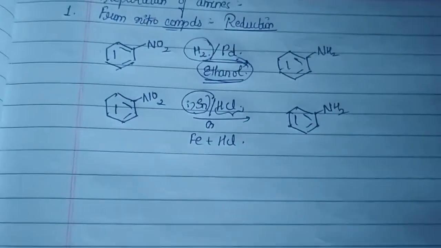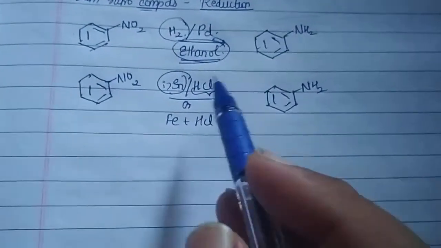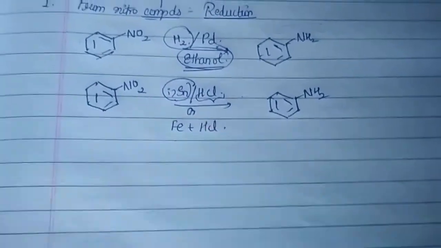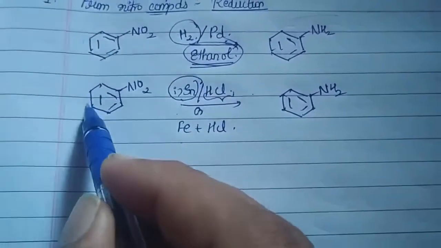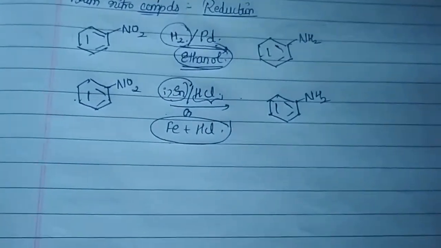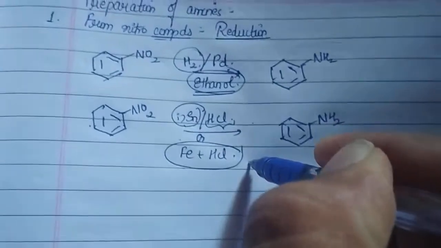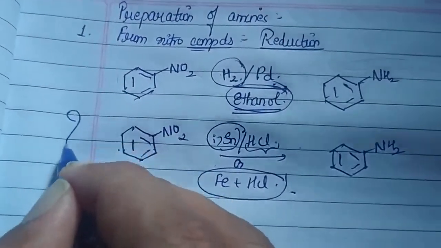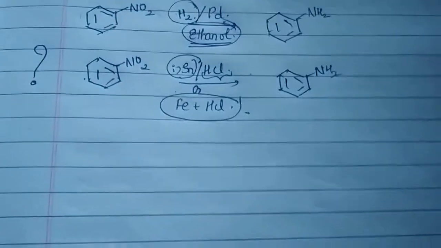But when I am going into a detailed version of my second reaction, of course I have used tin in HCl or iron in HCl. But I would say that if you are doing your second method, it is better to choose iron in HCl. So when I am giving you a certain hint that we have to use this one itself, of course the question arises within us: why sir, why do we have to use iron in HCl and not tin in HCl?